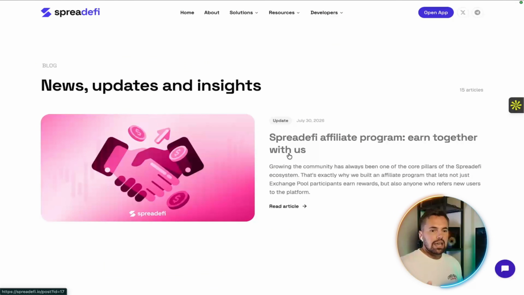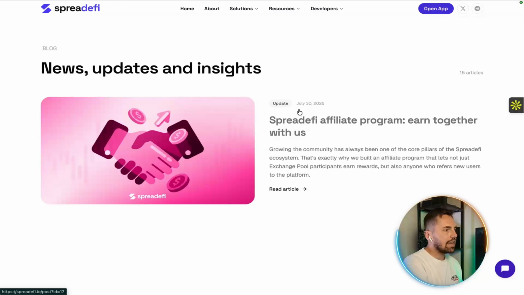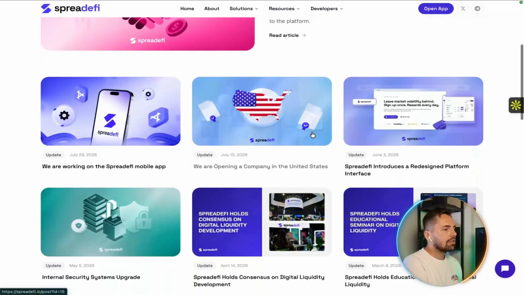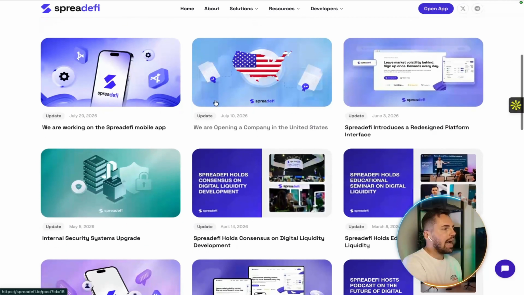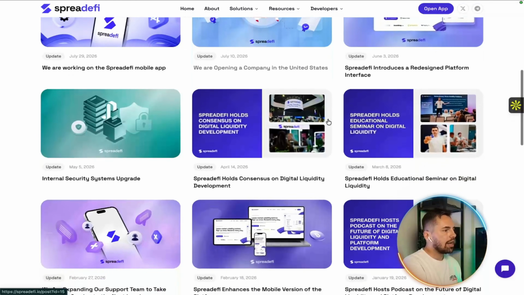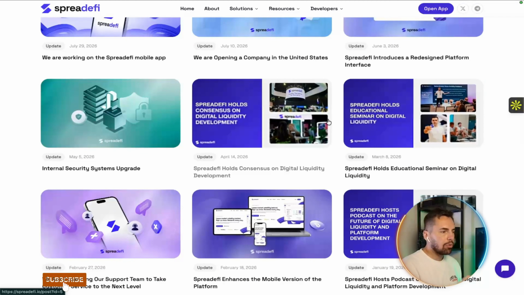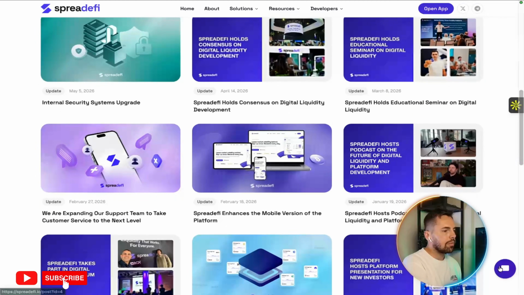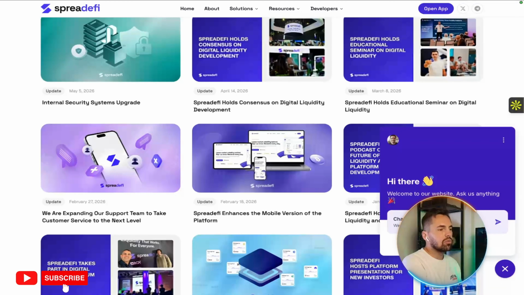And one last thing worth a quick look, because it tells you whether a platform is actually maintained or abandoned, right? Here's the important update side, and you can see there's active content and support channels here, right? A platform that's keeping its blog and support running is at least one sign that someone's home and it's being looked after, which is more than you can say for a lot of sites in this space.